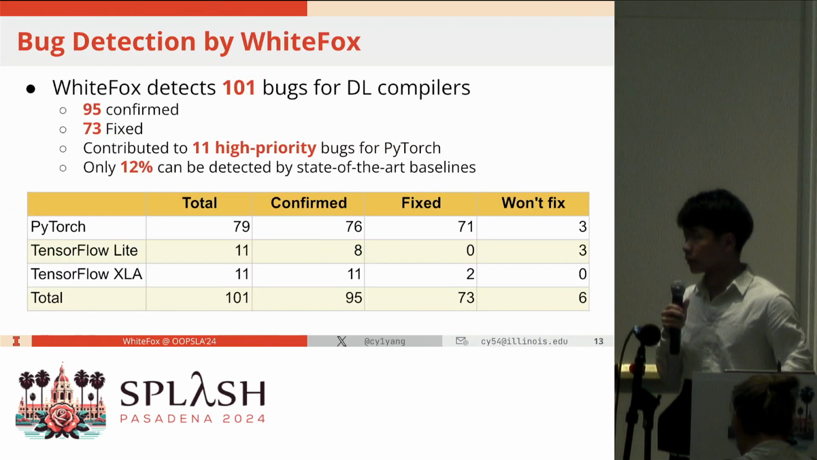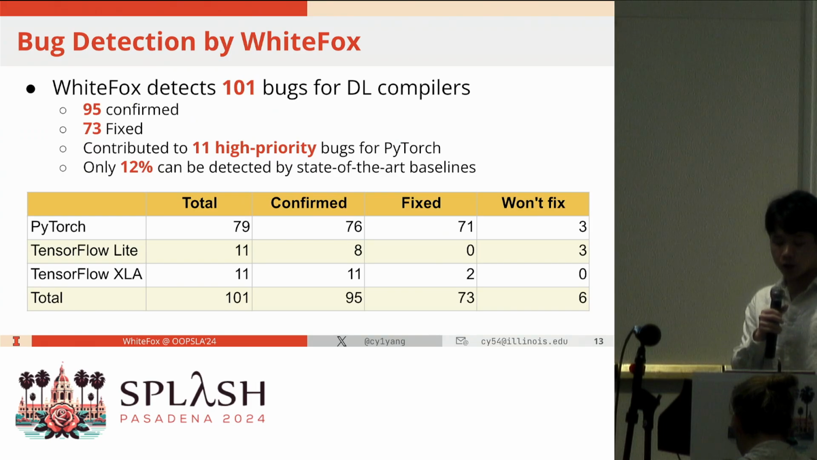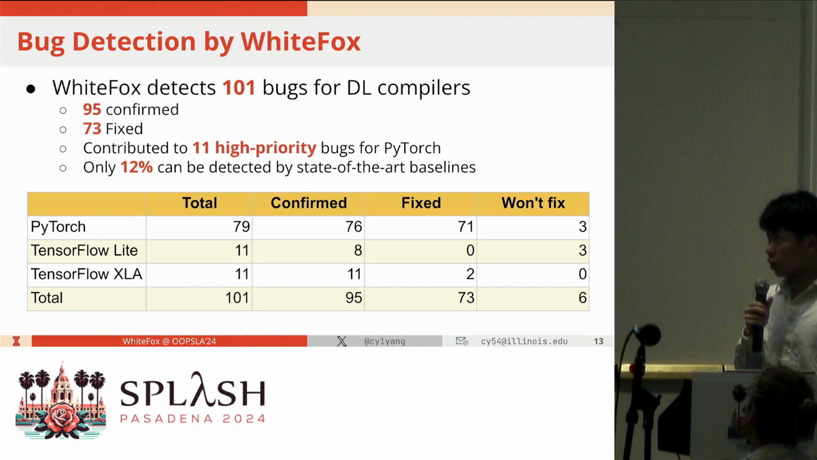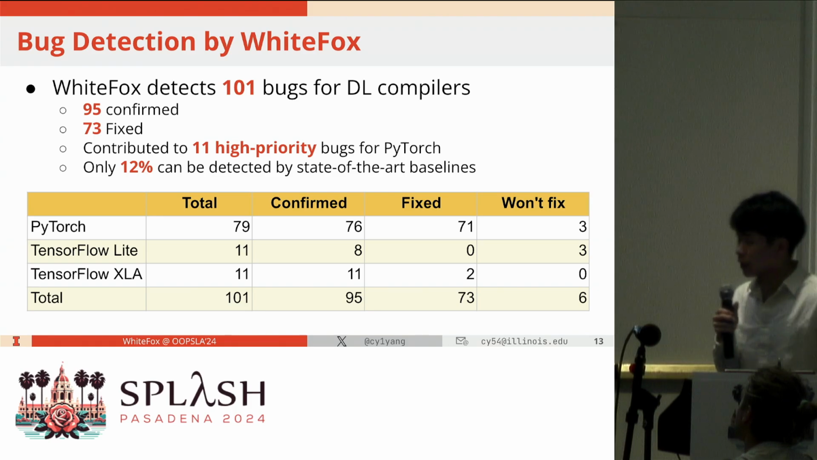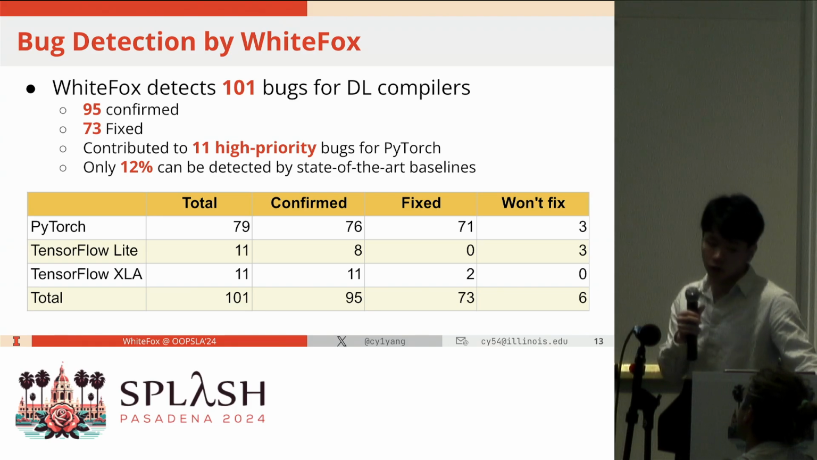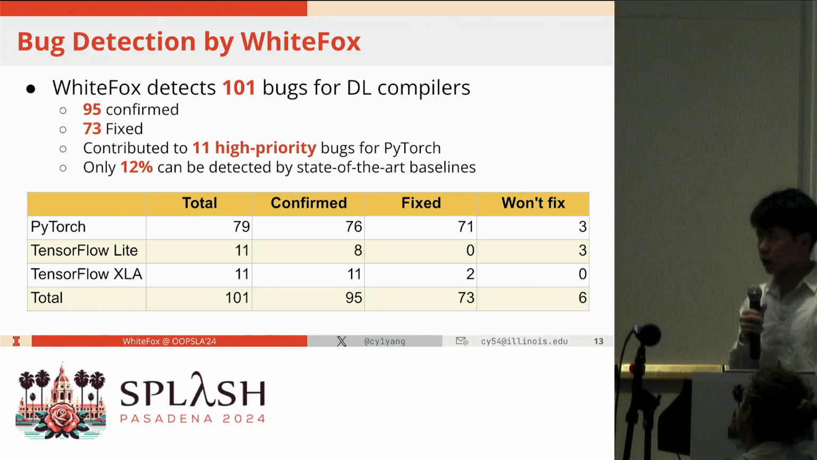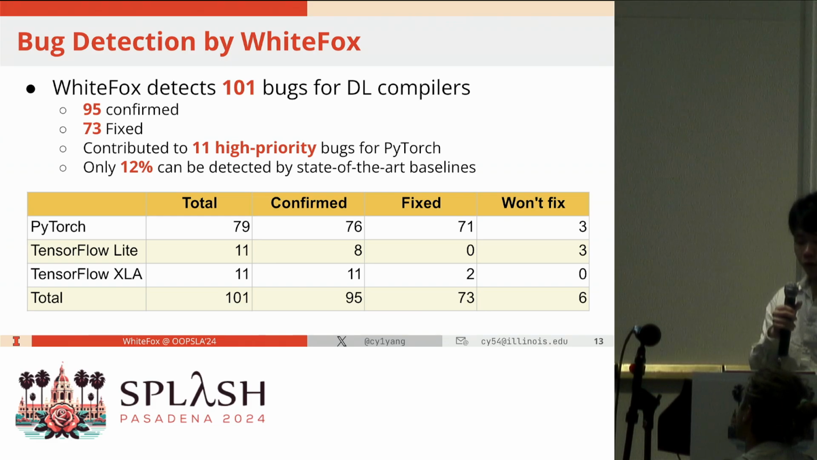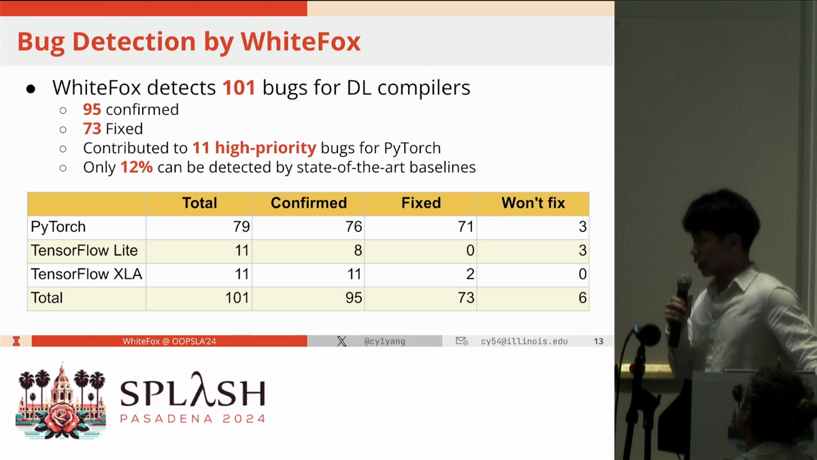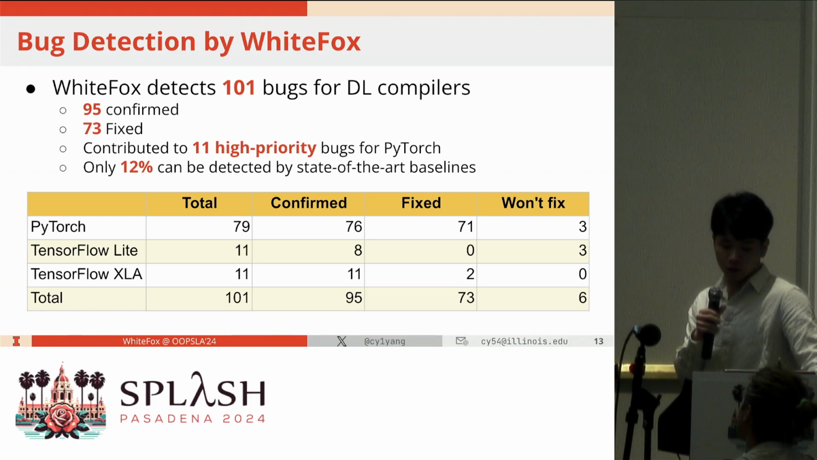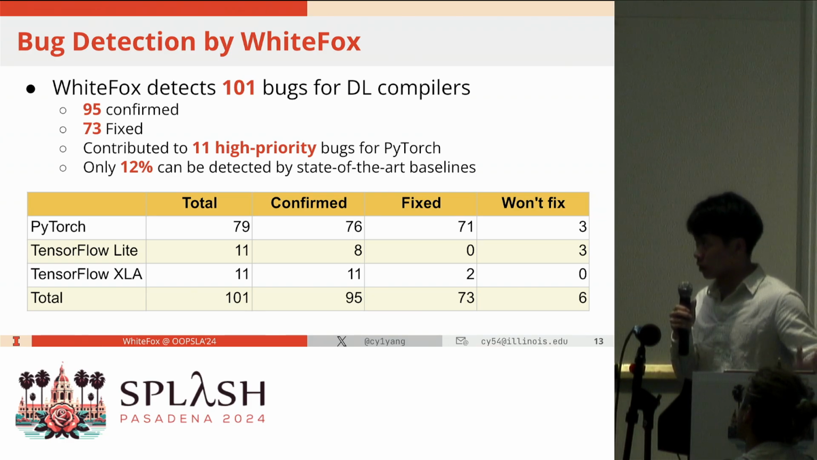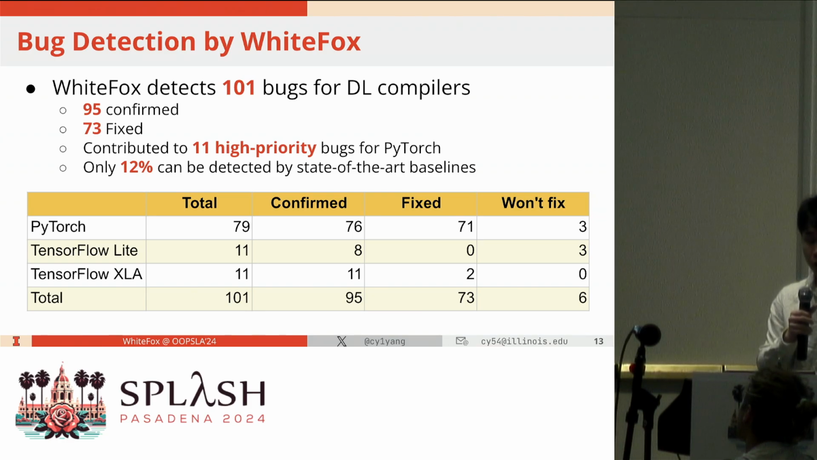performance. And here are the bug detection results by WhiteFox for those 3 deep learning compilers. In total, WhiteFox detects 101 bugs in deep learning compilers, and 95 are confirmed as previously unknown bugs, and 73 are already fixed. And we also contributed 11 high priority bugs for PyTorch. And notably, only 12% of them can be detected by state-of-the-art baselines.